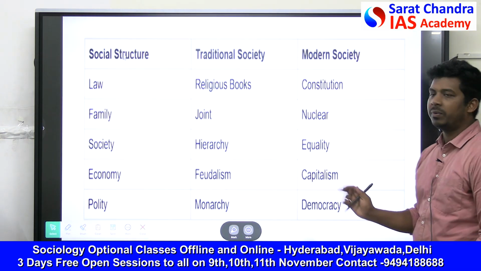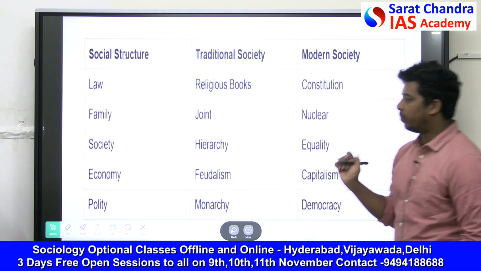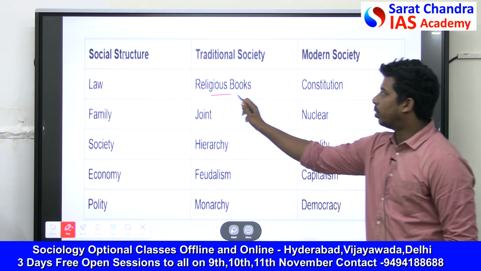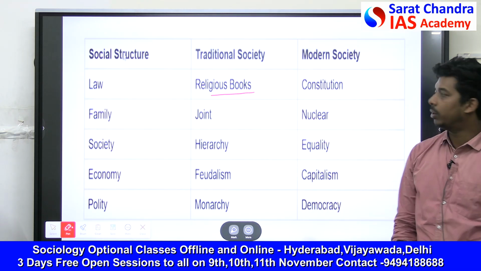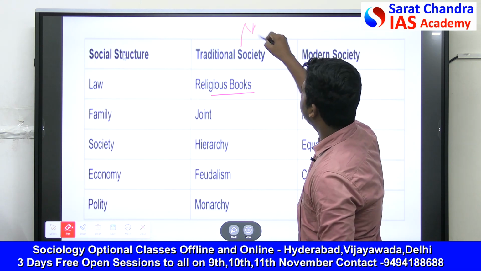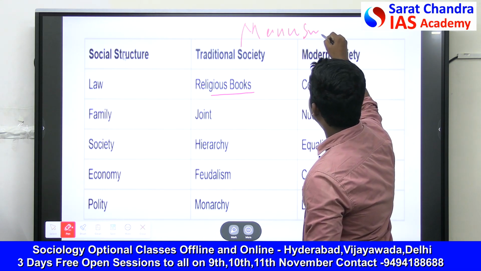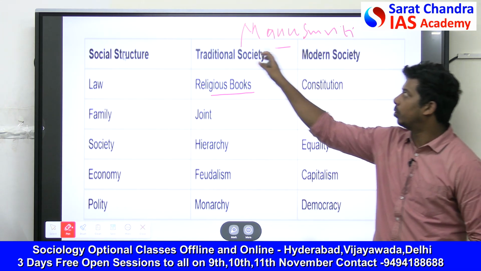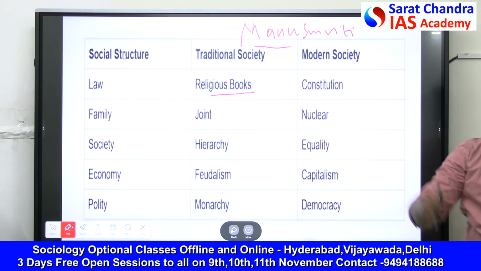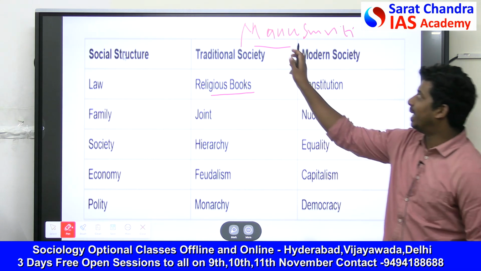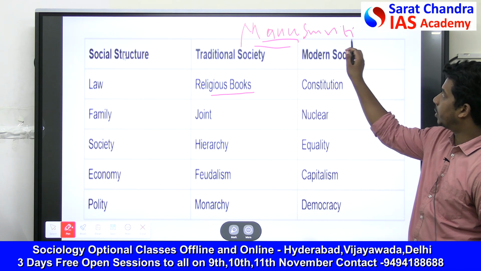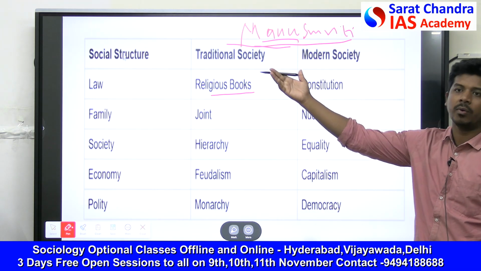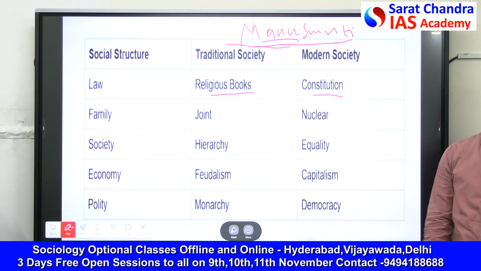So this is one example, before modernity and after modernity. Before modernity, how was law enforced? Before modernity, law was in religious books. In India, there is something called Manusmriti. This is an old law book of India. In Manusmriti, Manu tells how a man should behave, how a woman should behave, how a higher caste person should behave, how a lower caste person should behave. We are not following this. This is the book of older times. What are we following? We are following the Constitution of India.